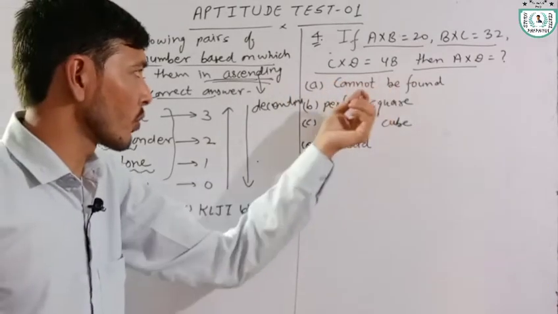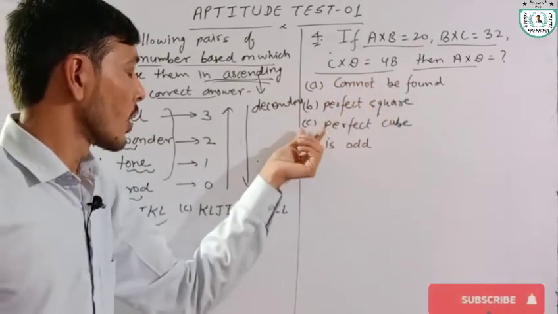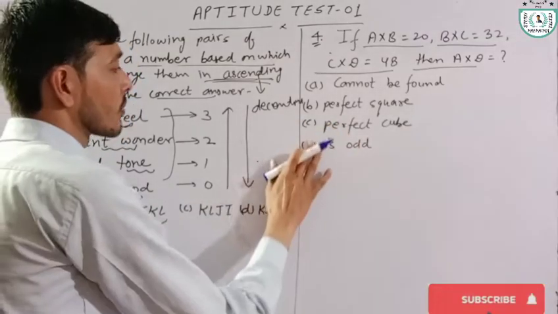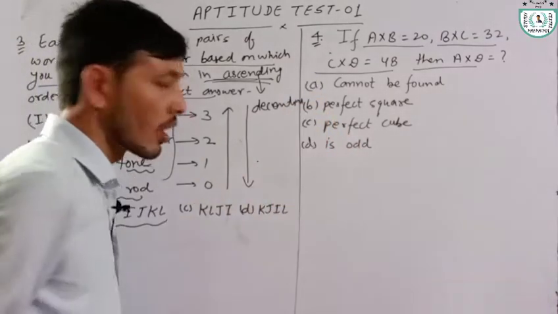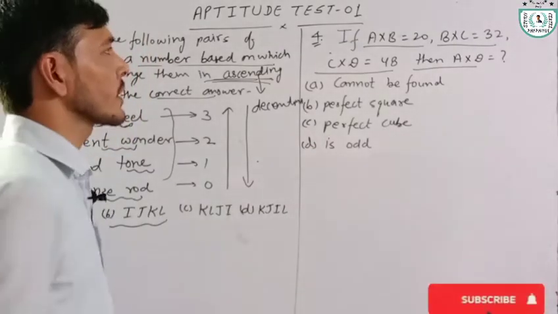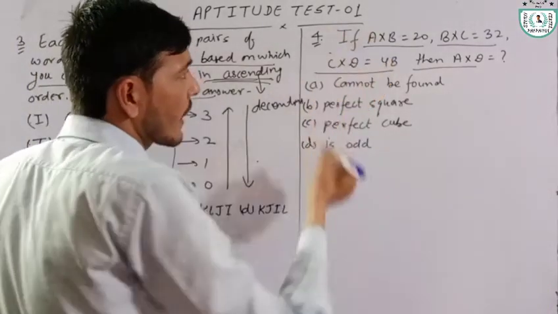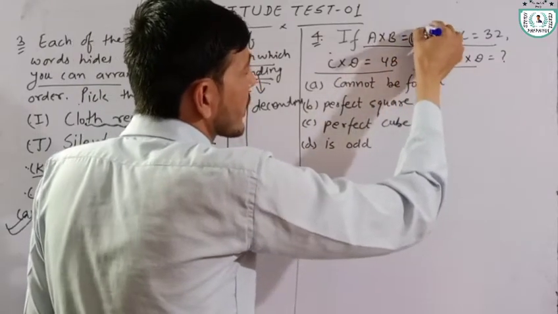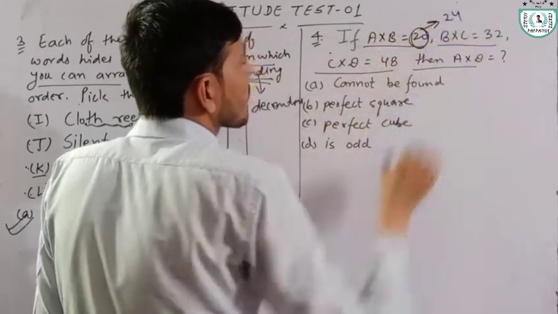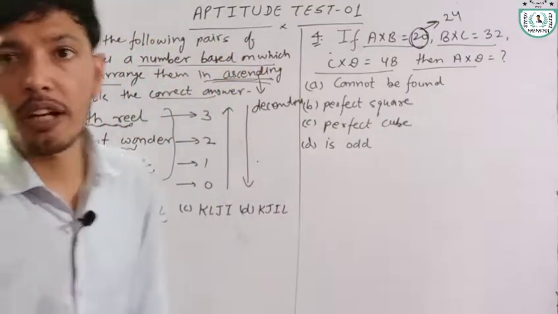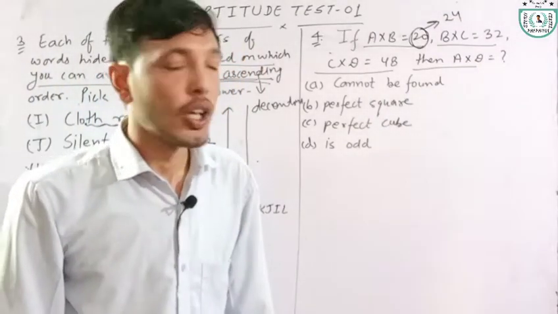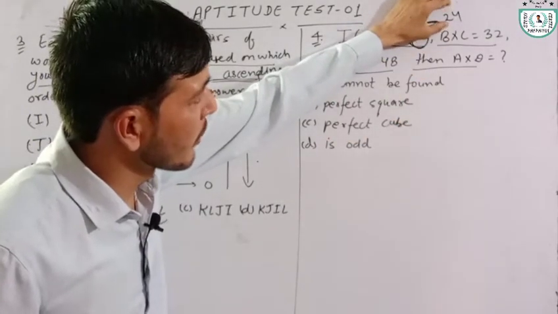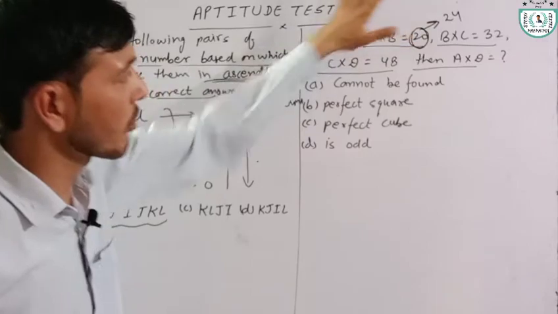Option A cannot be found, option B perfect square, option C perfect cube, E is odd, D is odd. Okay, in this question we have an error. The error is that in place of 20, the correct number is 24.